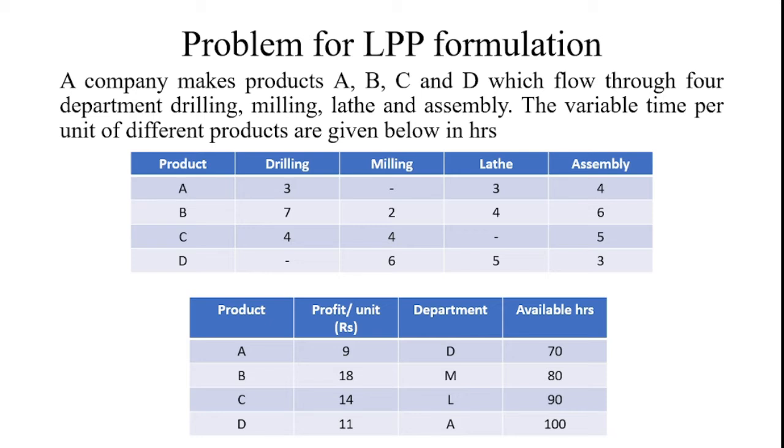From the available hours, the drilling department's total available hours is 70. For milling, the total hours available in the industry is 80 hours, the lathe total available hours is 90, and the assembly section has a total of 100 available hours. So these kinds of data are given with the problem. So how can we formulate the linear programming problem from this given data?